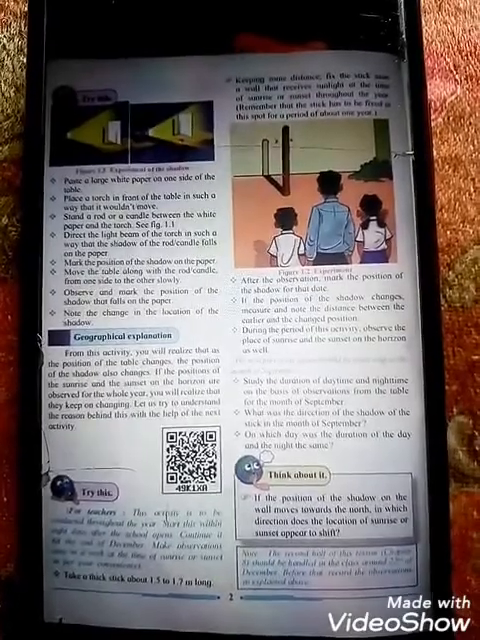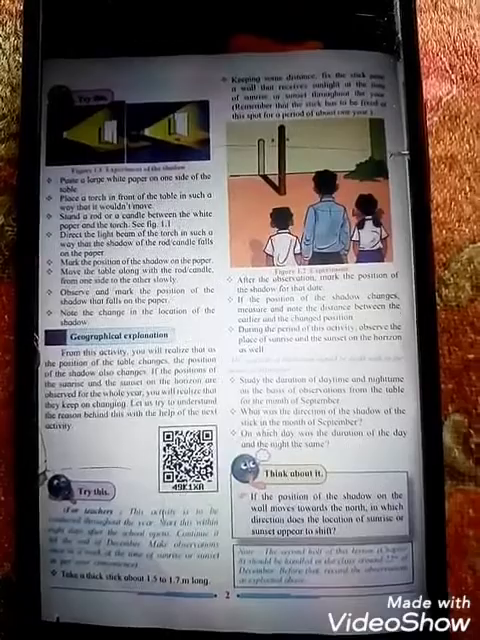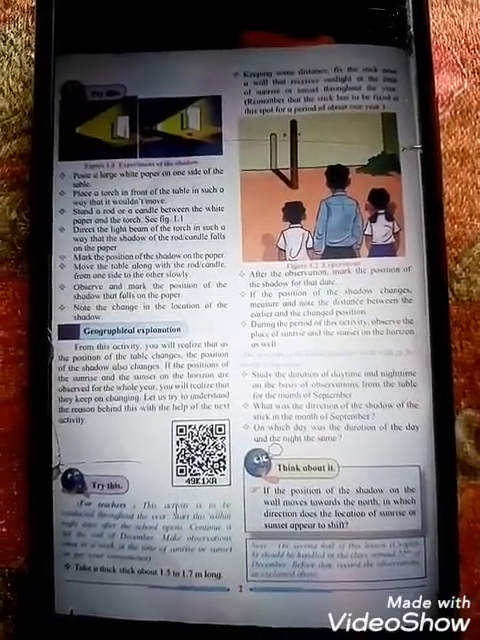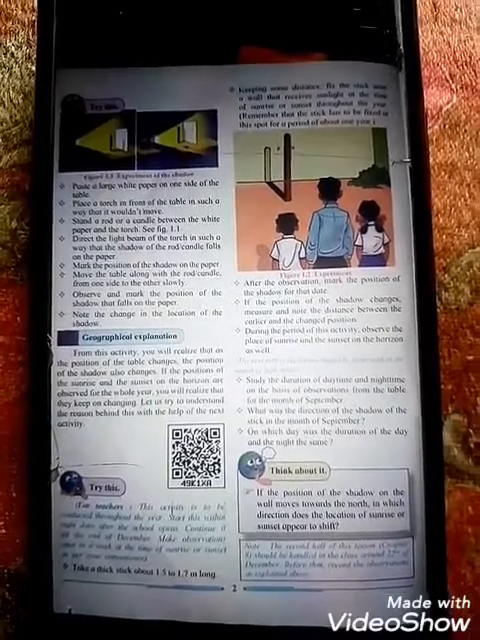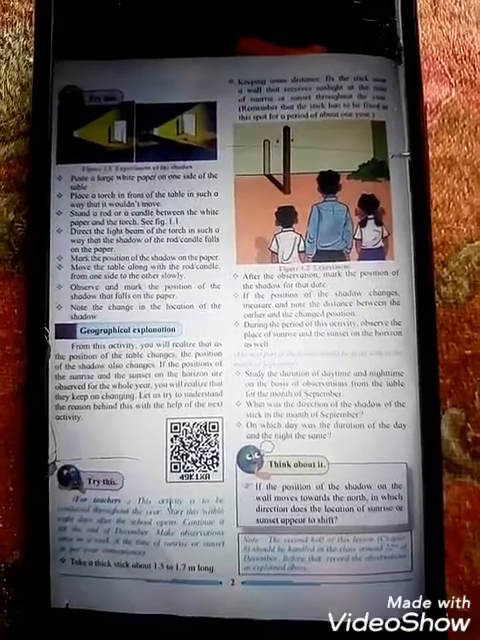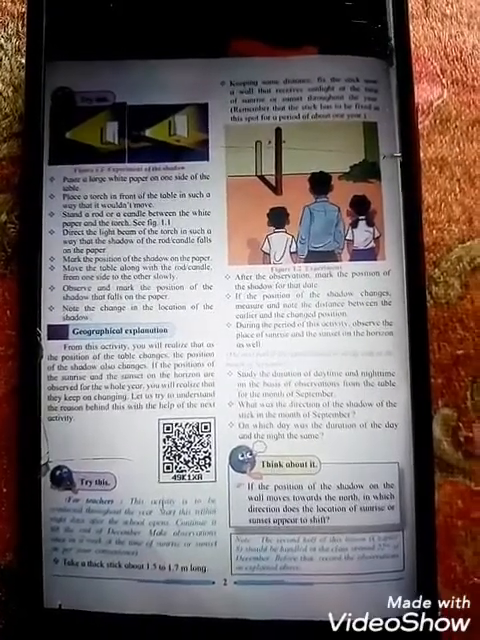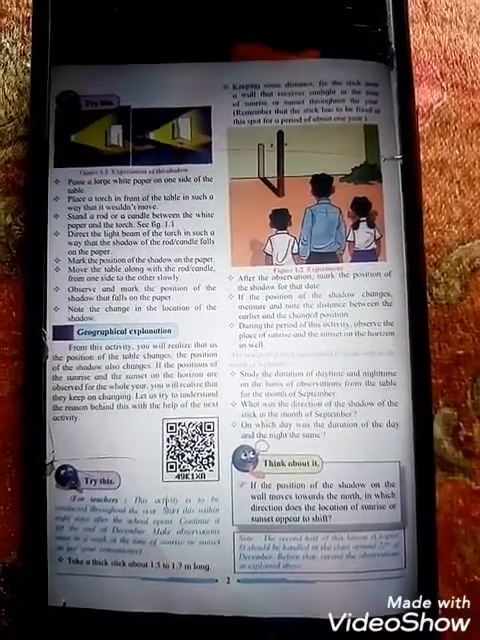Paste a large white paper on one side of the table. Place a torch in front of the table in such a way that it would not move. That means when you put the torch, it should not move. Stand a rod or a candle between the white paper and the torch. You have to make a rod or candle stand between the white paper and the torch.